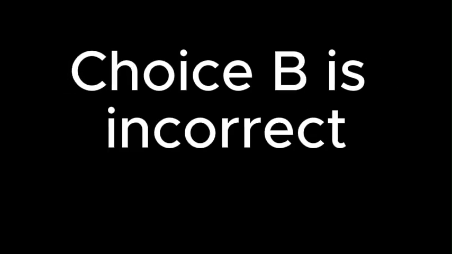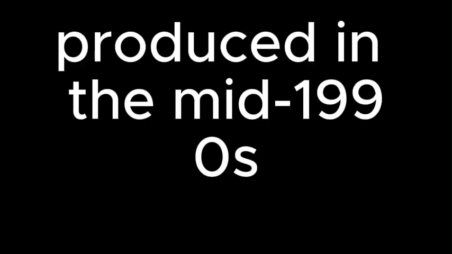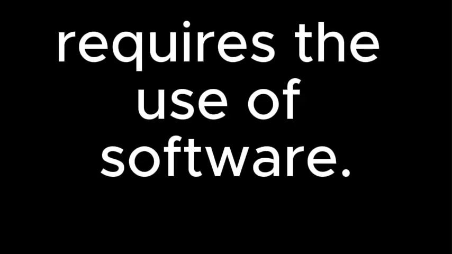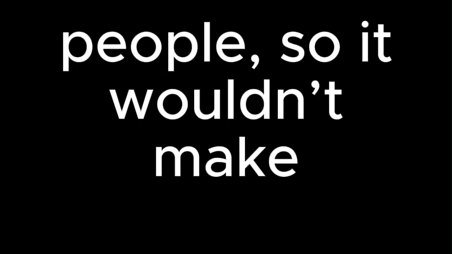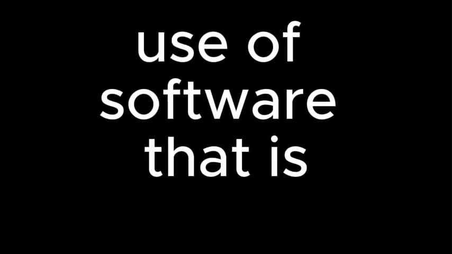Choice B is incorrect because the text indicates that viewing artworks produced in the mid-1990s to the early 2000s for exhibition on the internet requires the use of software. Artists generally want their works to be seen by many people, so it wouldn't make sense for creators of internet art to require the use of software that is arcane, or known or knowable to only a few people. Moreover, the text states that a prominent example of software used to view these artworks is Adobe Flash, which was discontinued in 2021, meaning it's now defunct.